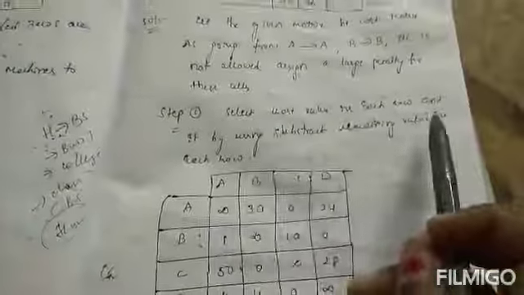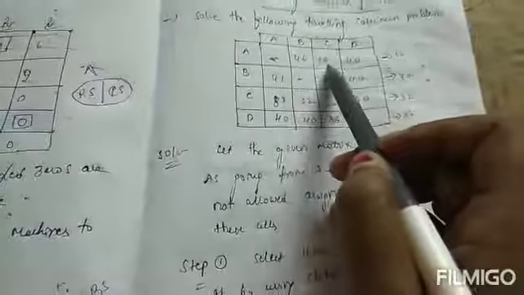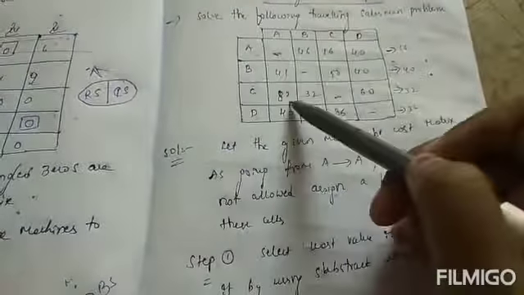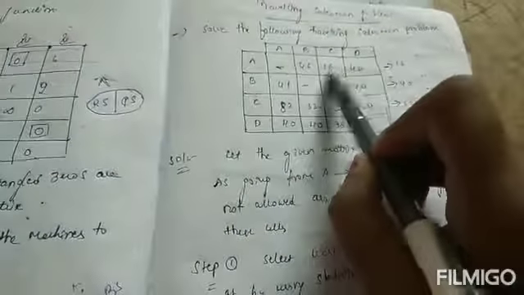Select the least value in each row and subtract it from the remaining values in that row. So that is the meaning: I will take each row and select its least value. In this row 16 is the least value, and 40 is the least value, and 32 is the least value, and 36 is the least value. So for our first step, I will select the least value in each row and subtract it from the remaining values.